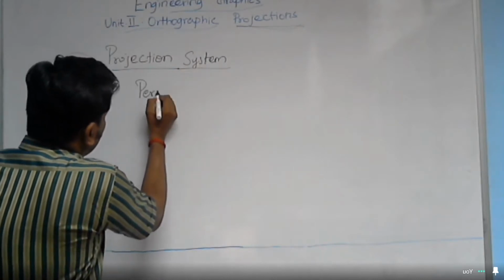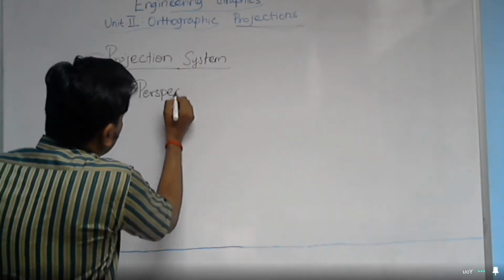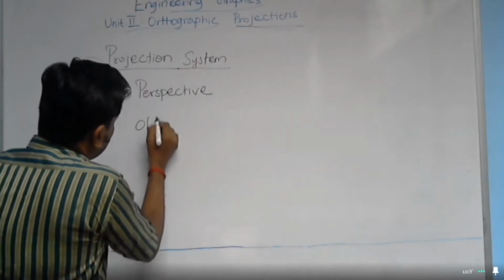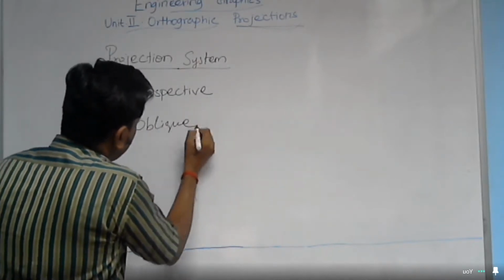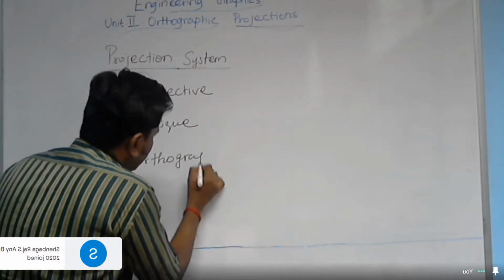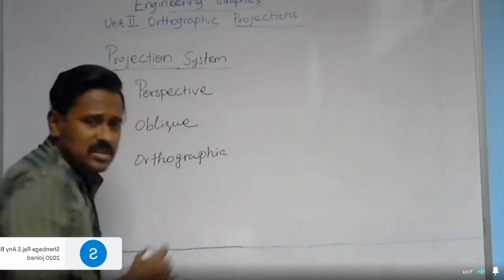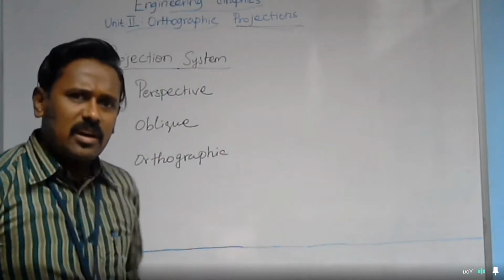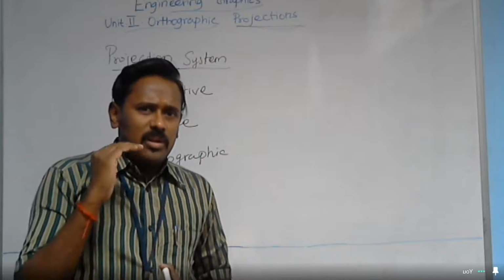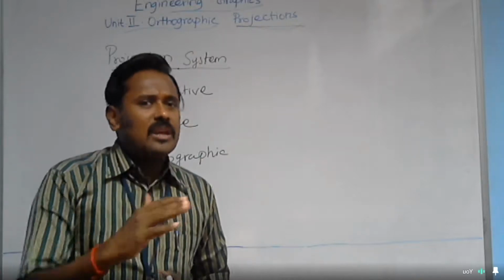Perspective, oblique, and orthographic. These three basic categories are given based on the nature of projector lines.